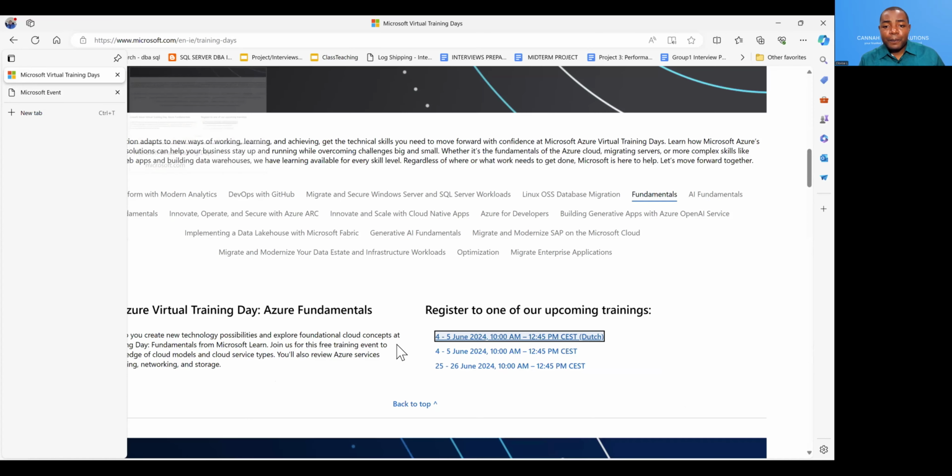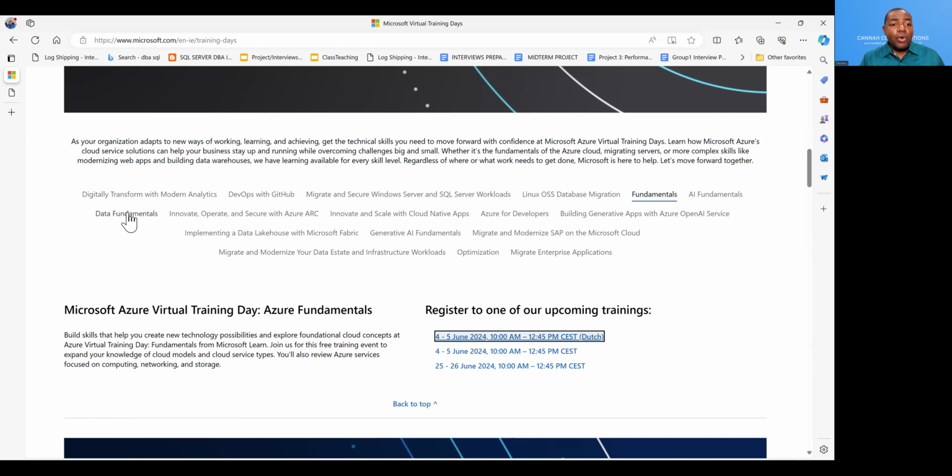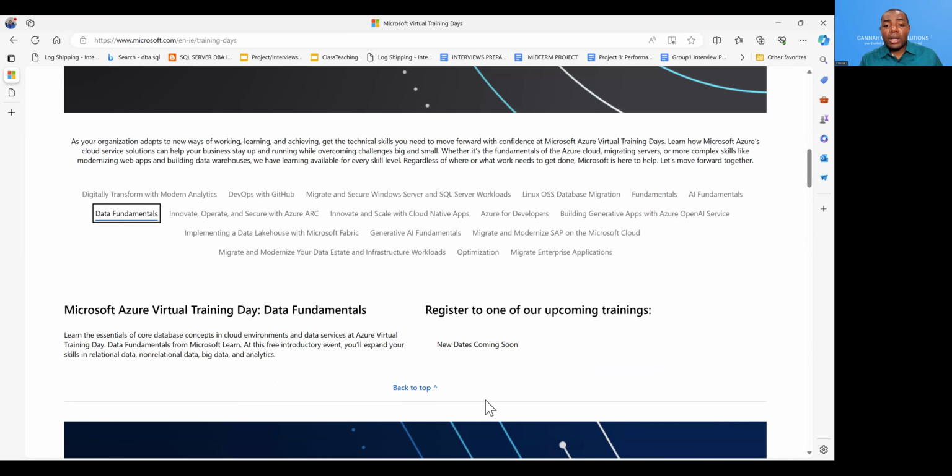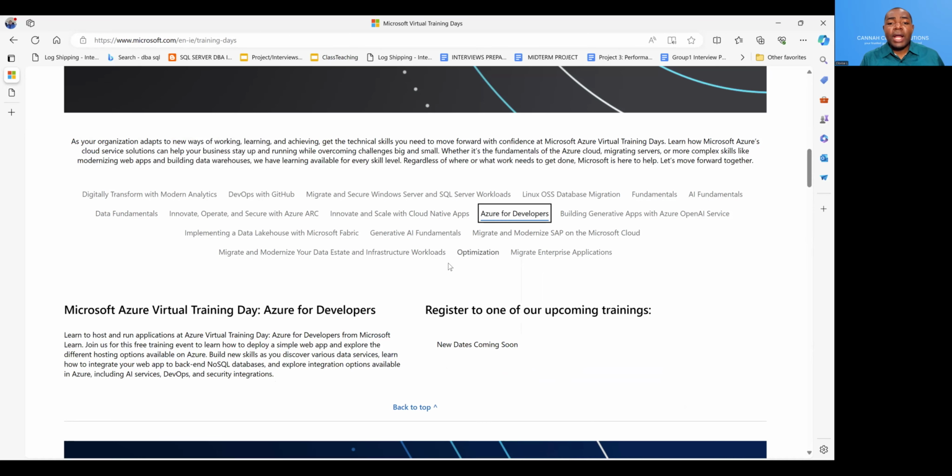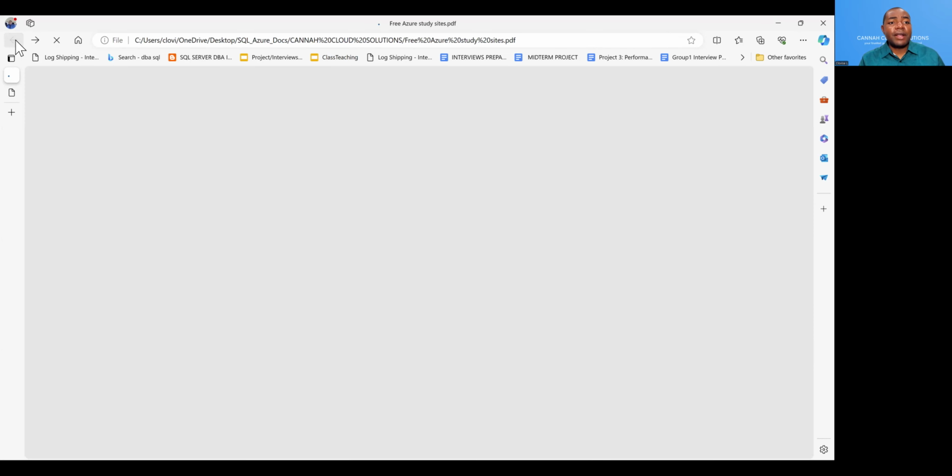Then here, if you go to data fundamentals as well, you'll notice there is no information about this one. It says what? New dates coming soon. There are no free available days right now. And then you can go further to any other fundamentals courses that you want to take, as an Azure administrator, or if you are a developer and stuff like that. So you can utilize this link. It's very important.